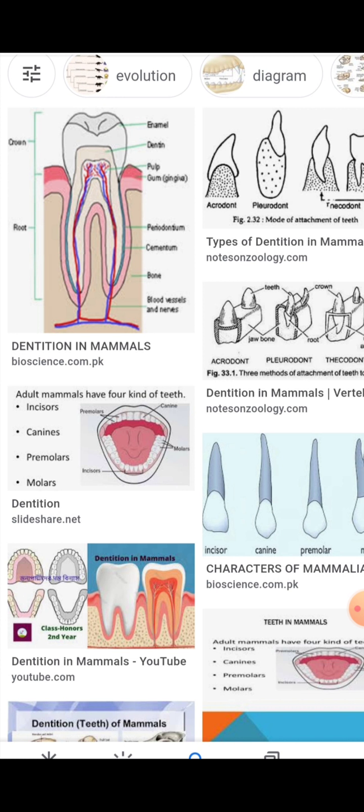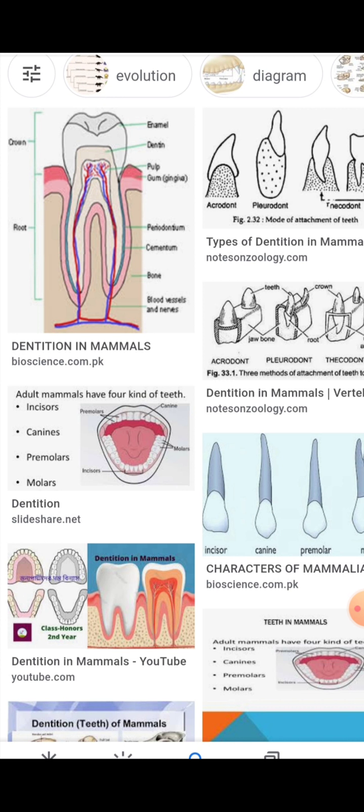Homodont type of dentition is a condition where the teeth are similar in size and shape, as in dolphins. All the teeth are of equal size, and that is called homodont. Heterodont: in heterodont the teeth are different in size, shape and function in the same animal.